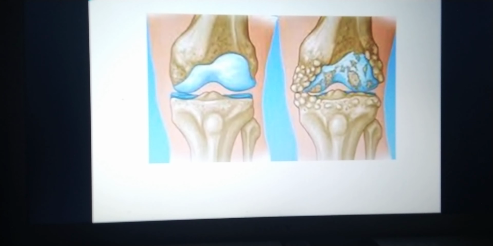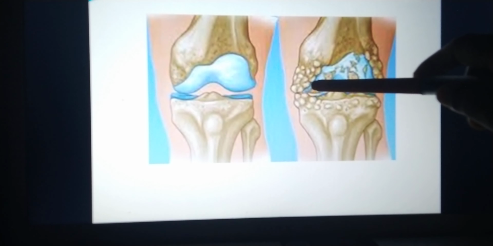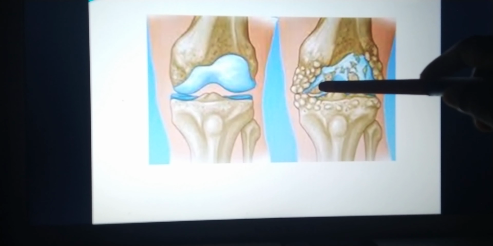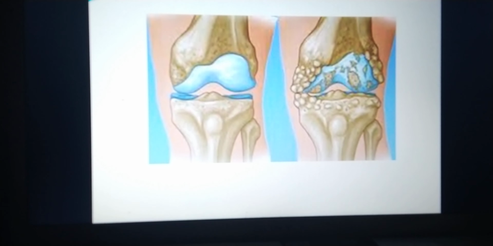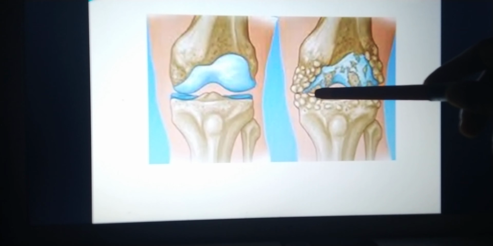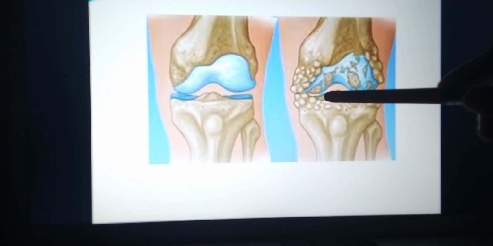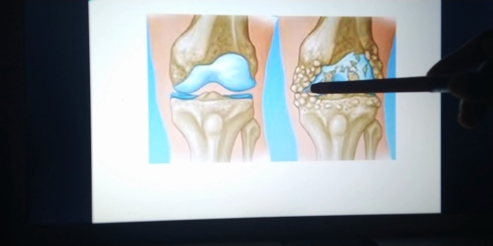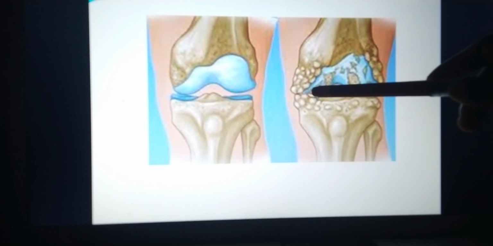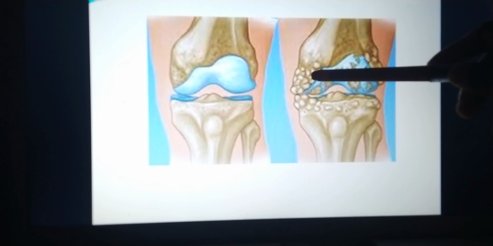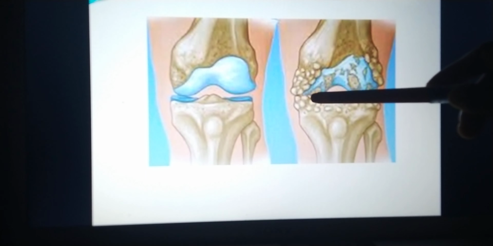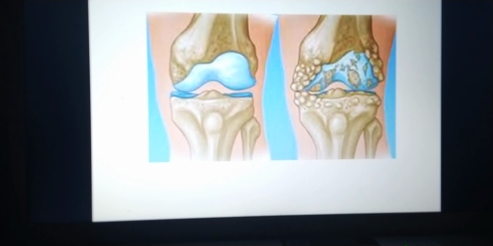What happens in osteoarthritis is that this cartilage starts to get damaged because of the constant wear and tear. When the cartilage gets damaged, the smoothness of the movement is lost. So the patient starts to have stiffness and also pain while moving the joint, because the joint starts to lose its joint space. So the bones come together and rub on each other. So there is a sound and pain while moving the joint.